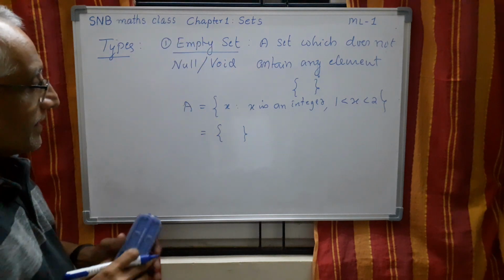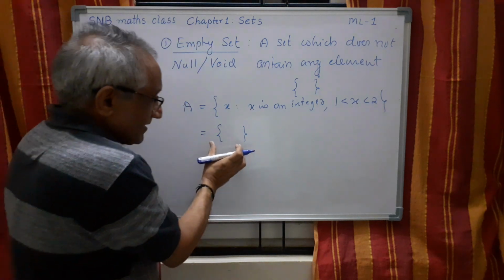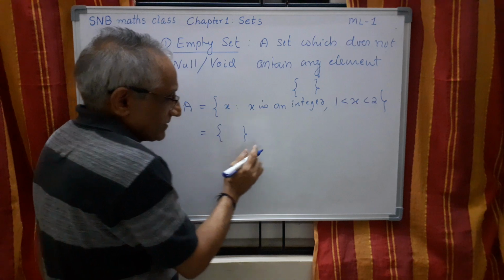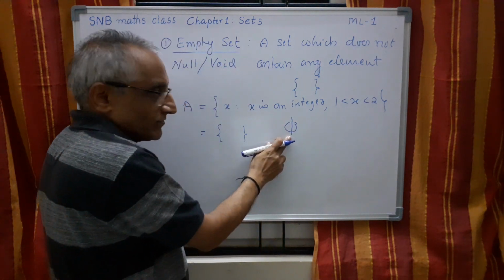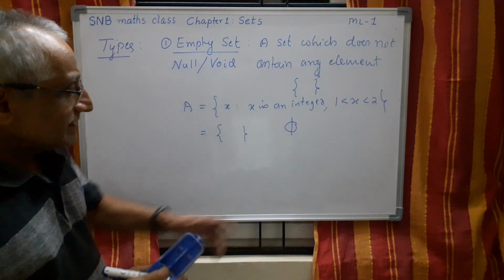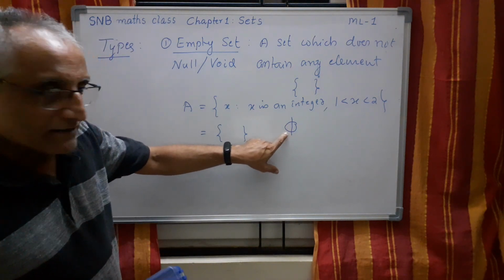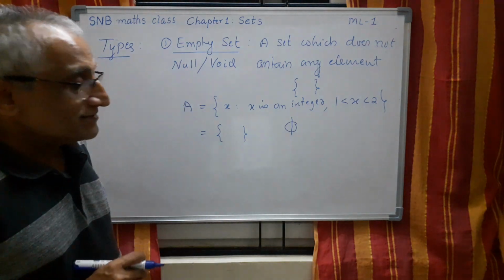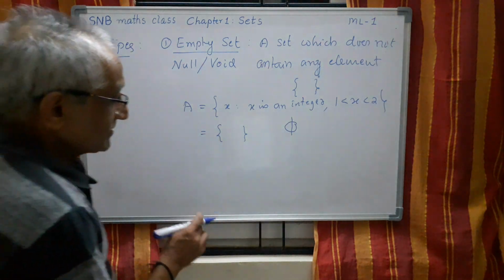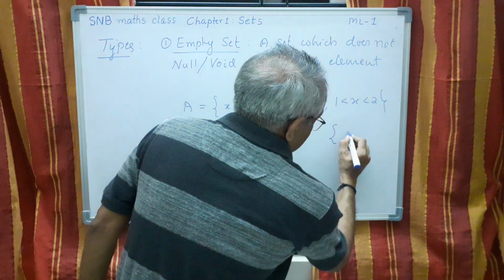There is one more symbol. Either you can use this one, or there is another symbol like this. This is the Greek letter phi, which is called empty set. But sometimes students get confused. They write like this.